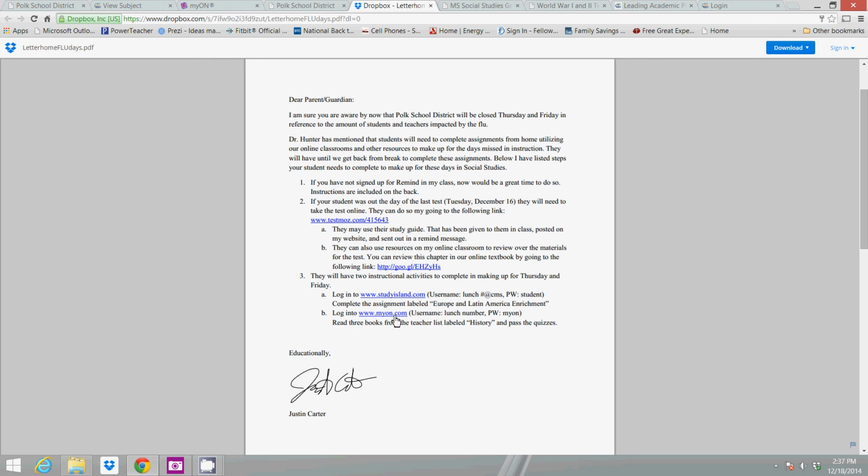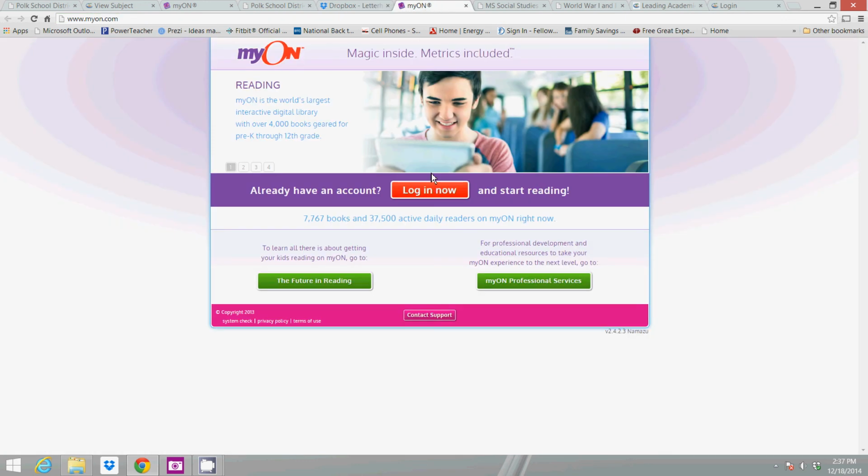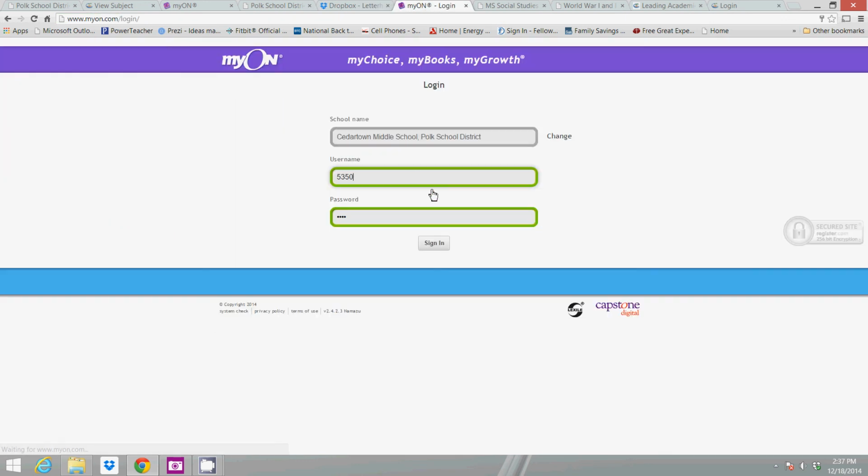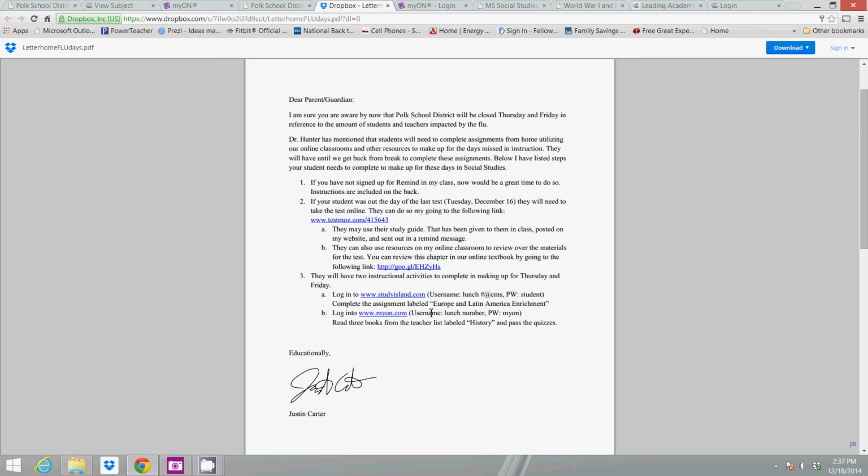The second assignment that they need to complete is on MyOn, and we've used MyOn several times in class as well. So they'll click on myon.com, they'll go to Login Now, and then their login information is their lunch number as the username, the password is myon. They need to read 3 books from the teacher list labeled history. Teacher's list is up on the top, and I've assigned that to them in their class. So there's a teacher list on their account labeled history, and they need to take the quiz after every book that they read, and they need to pass the quizzes from that teacher list.